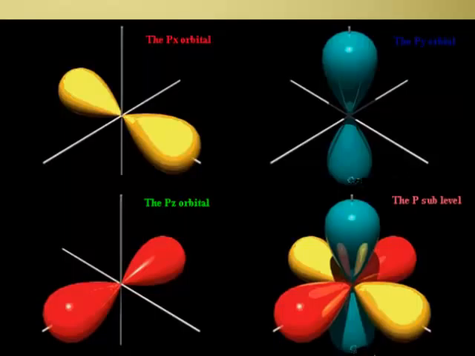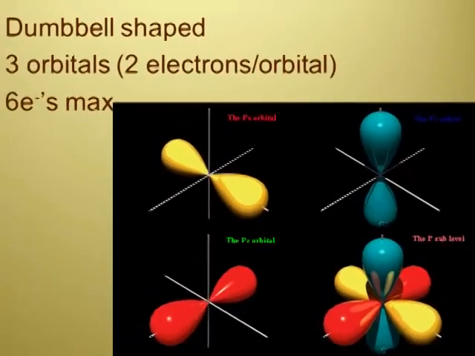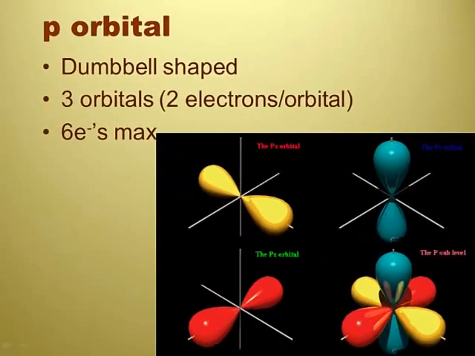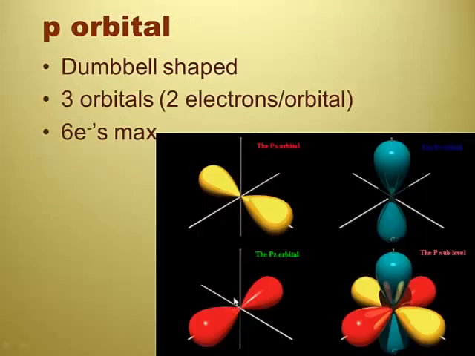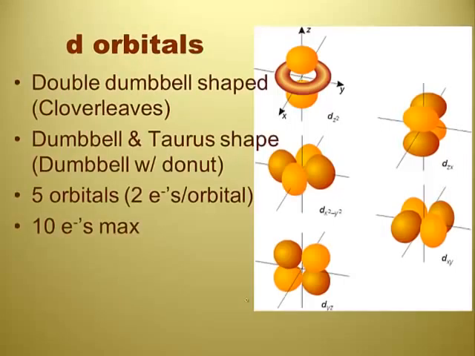So because we can have 3 orbitals, they can combine together. That kind of looks like balloon art. Yeah, it does. All right, so the p orbitals can only have 3 orbitals. Okay, so the x, the y, and the z? Yep. 2 electrons per orbital, so I can hold 2 in the x, 2 in the y, and 2 in the z. That's a total maximum of 6. Okay. Not as pretty a picture as the other one. Yeah, it's a little bit different.